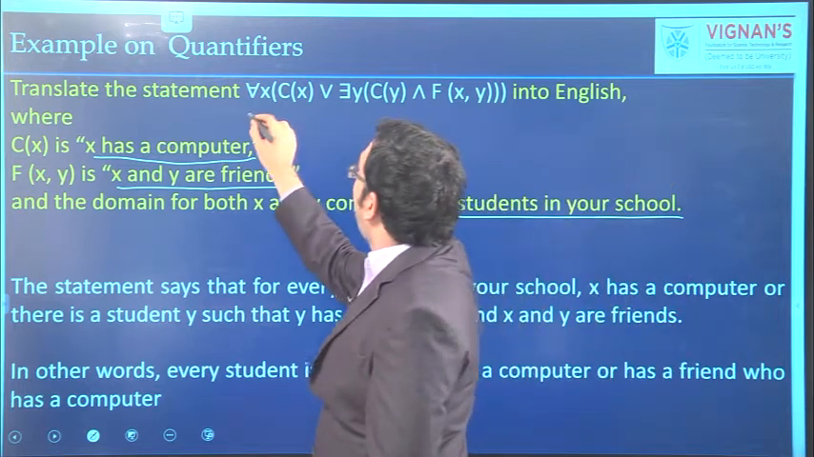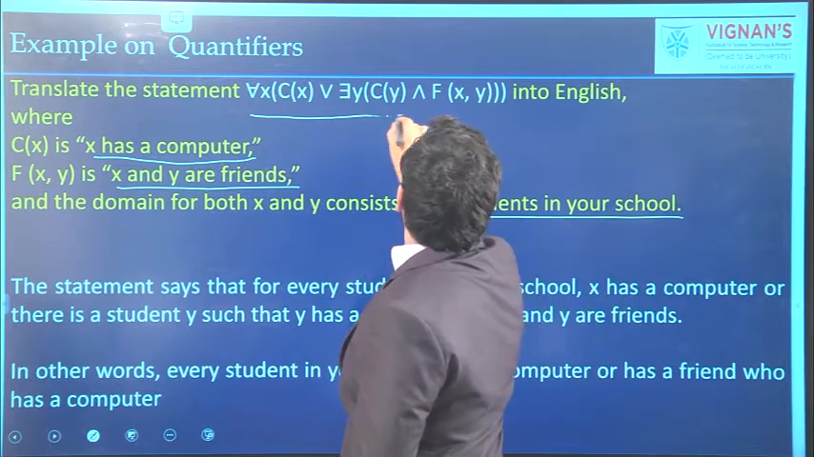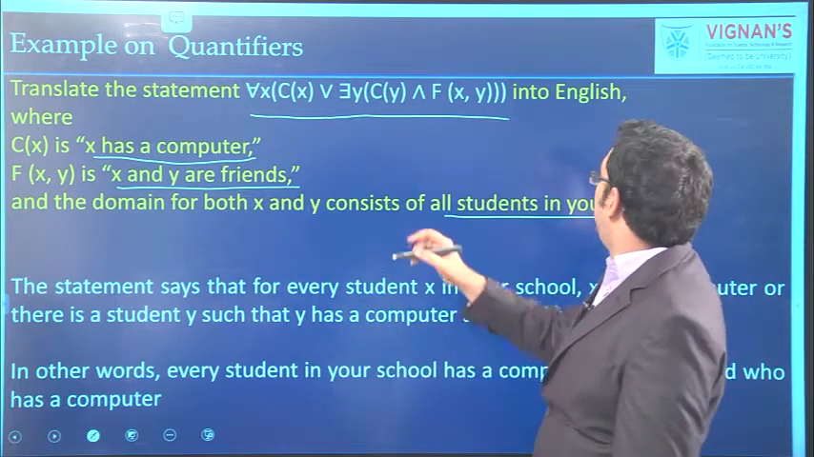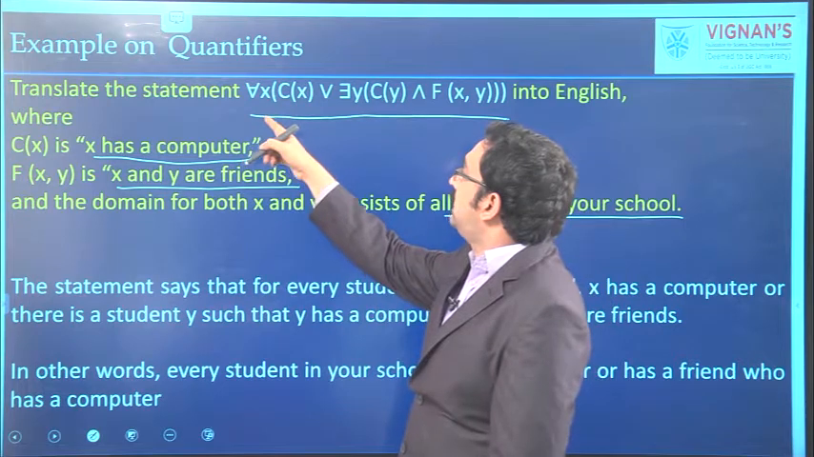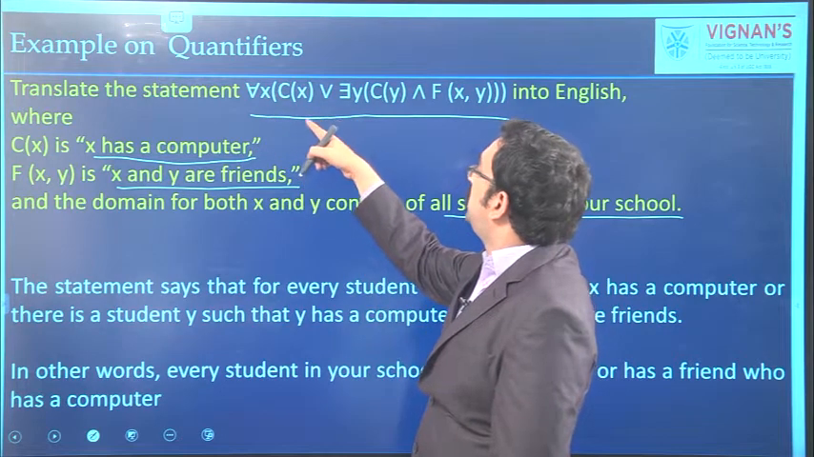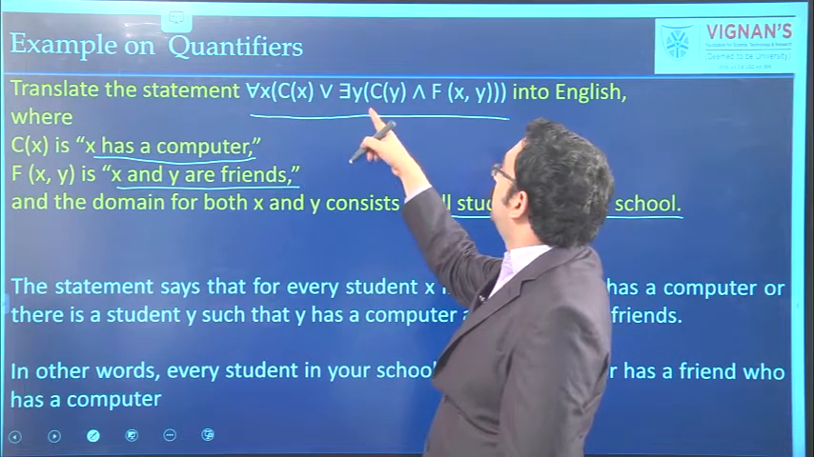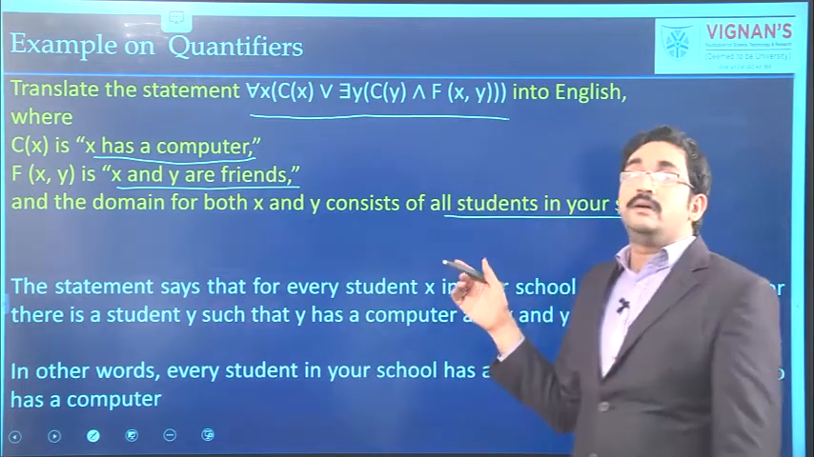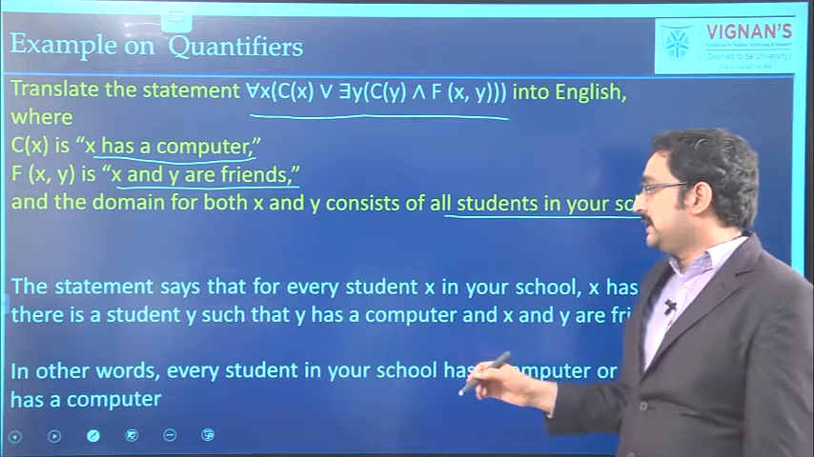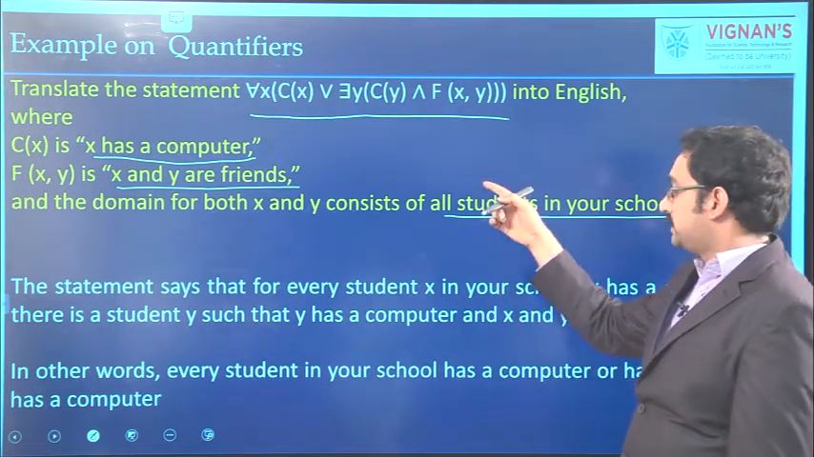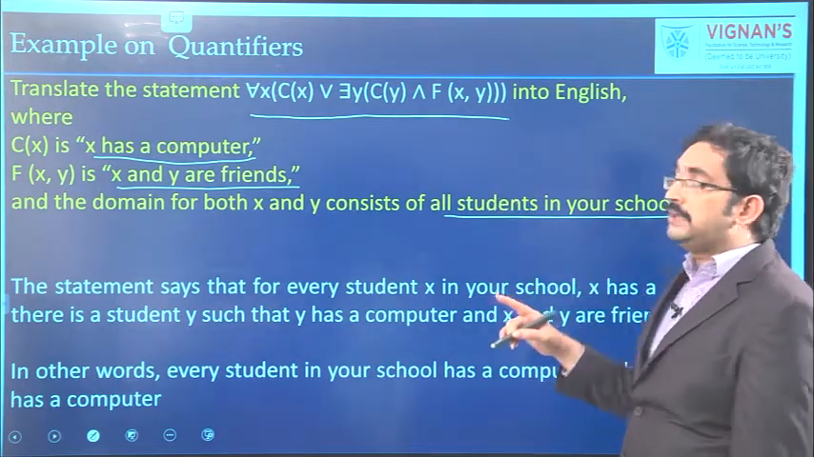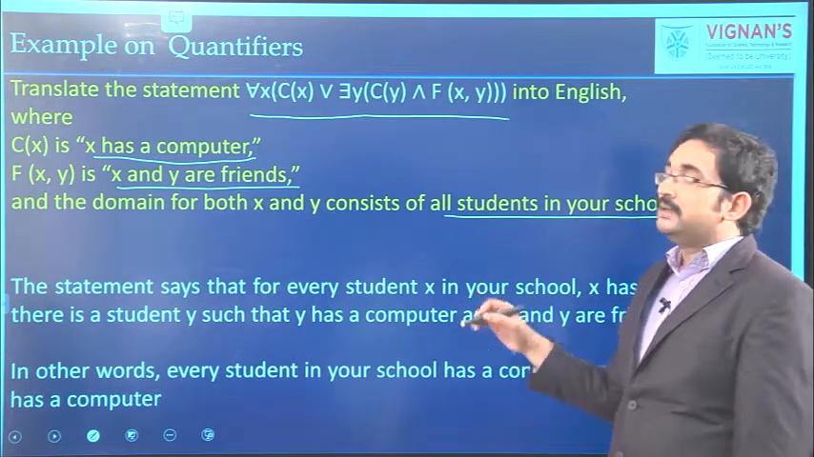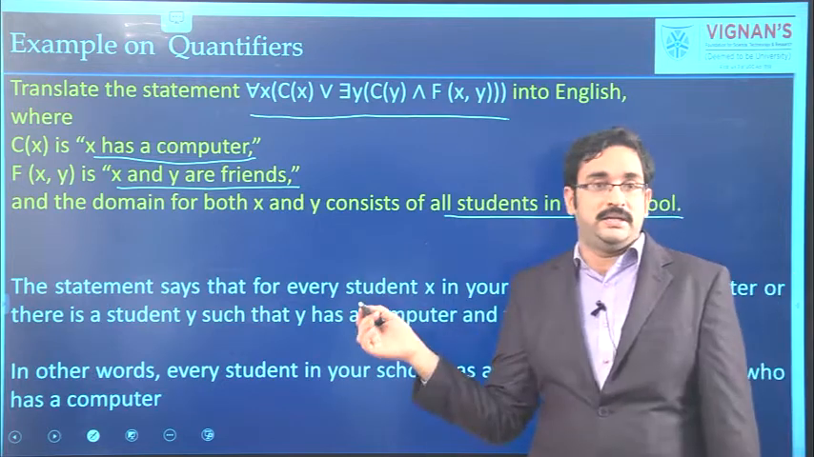See the first one. For all x, C of x or there exists y such that F of x, y and C of y. That means for every student in our class, either he has a computer or there is some friend who has a computer. So, the meaning of the given statement is every student in the class has a computer or has a friend who has a computer. That is the meaning of this statement.